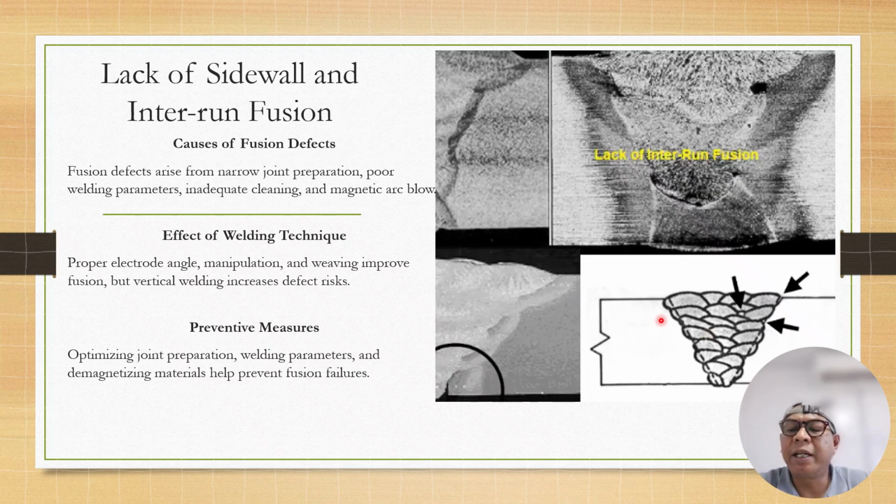Vertical position increases the likelihood of this imperfection. Narrow joint preparation can attract the arc to one side. High arc length and poor access further exacerbate the problem.